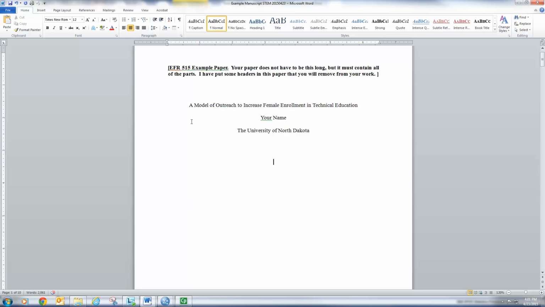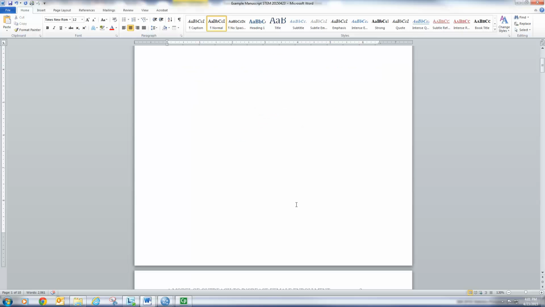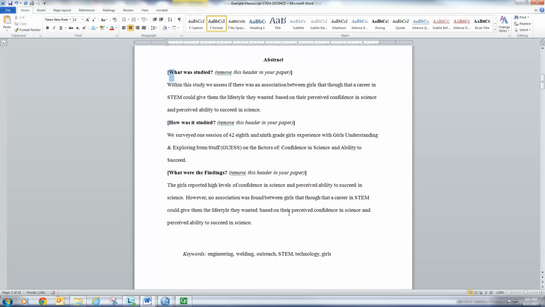So what you should have on the front page is the title, your name, and if your institution is the University of North Dakota, go ahead and put that. On the second page, you should have an abstract, and that should include what was studied, how was it studied, what were the findings. So when you turn in your paper, don't have these headings here. Okay, remove those. But really your abstract should contain those. APA, less than 250 words-ish.